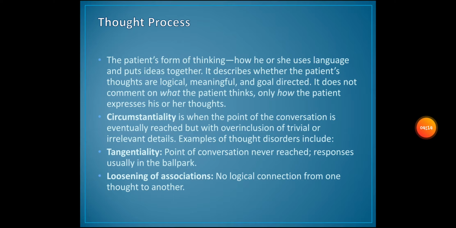So circumstantiality is important in thought process. This is when the point of the conversation is eventually reached, but with over-inclusion of trivial or irrelevant details. An example of this is beating around the bush. You do get to the end, however you have a lot of irrelevant details.